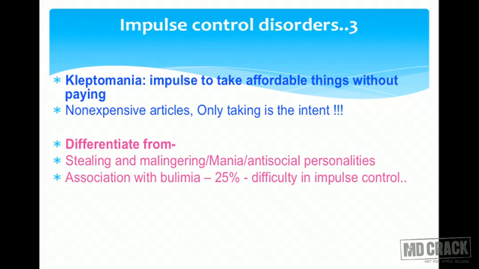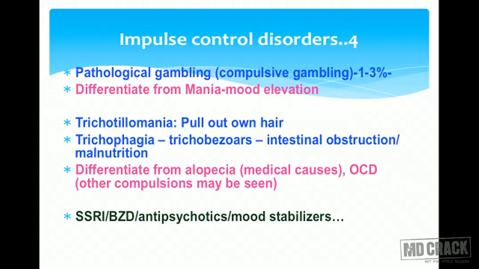That's kleptomania. You need to differentiate it from stealing, from malingering, mania, and antisocial personalities, which might be difficult in certain situations. There is an association of kleptomania with bulimia nervosa, and there might be 25% of cases who suffer from bulimia nervosa. And there's difficulty in impulse control. That's the basic principle behind the disorder.